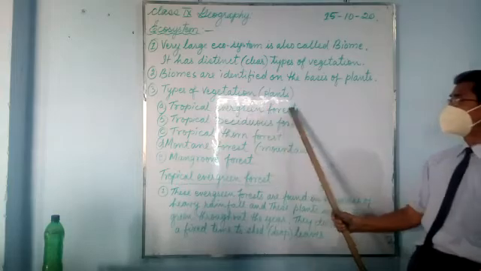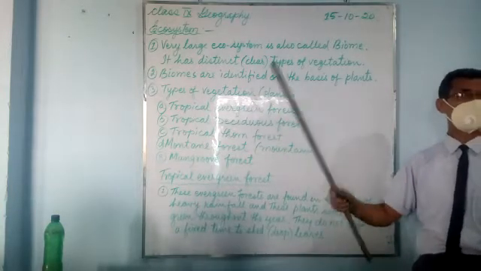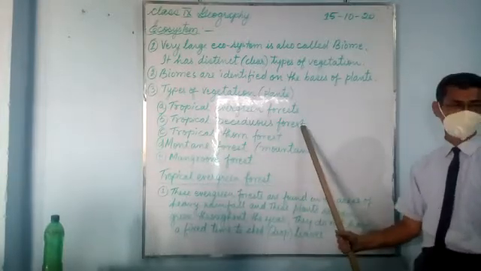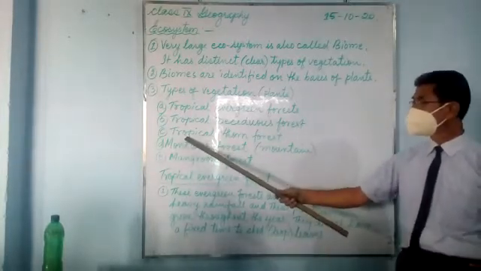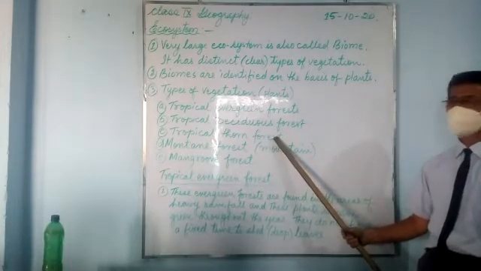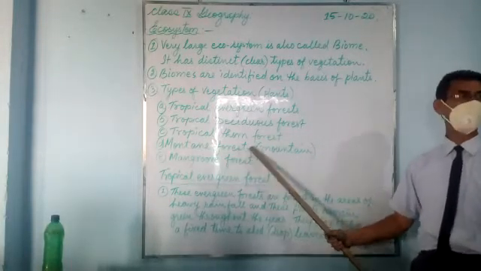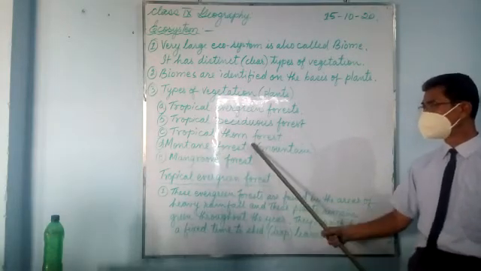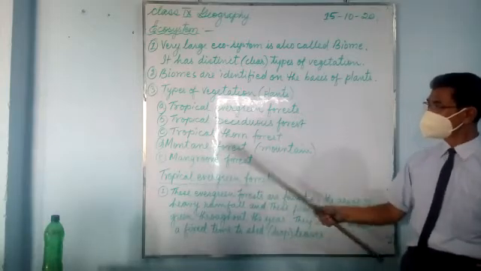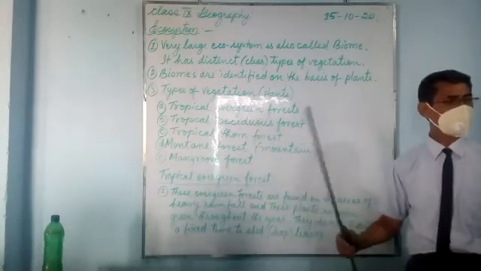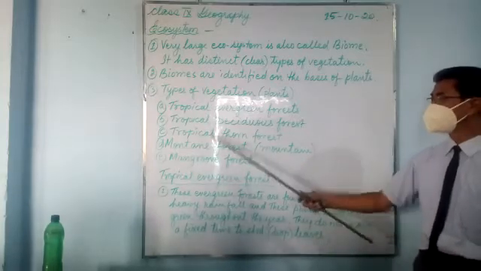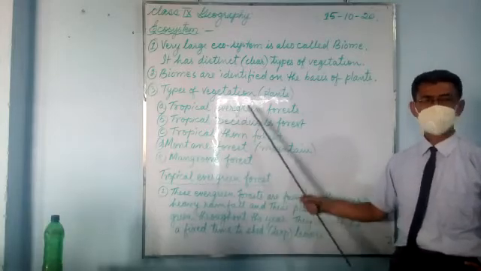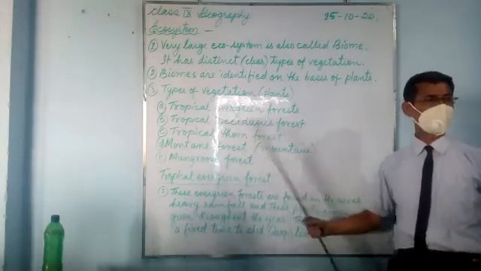Number 1, tropical evergreen forest. Tropical evergreen forest, that's one big biome. Tropical deciduous forest, that is another biome. Tropical thorn forest in the desert areas. Montane forest, the forest found in the mountains; montane means mountain. And mangrove forest. Now where do you find these types of trees or forests? Let me give you in short. We'll learn one by one, but here I'll give you in general.